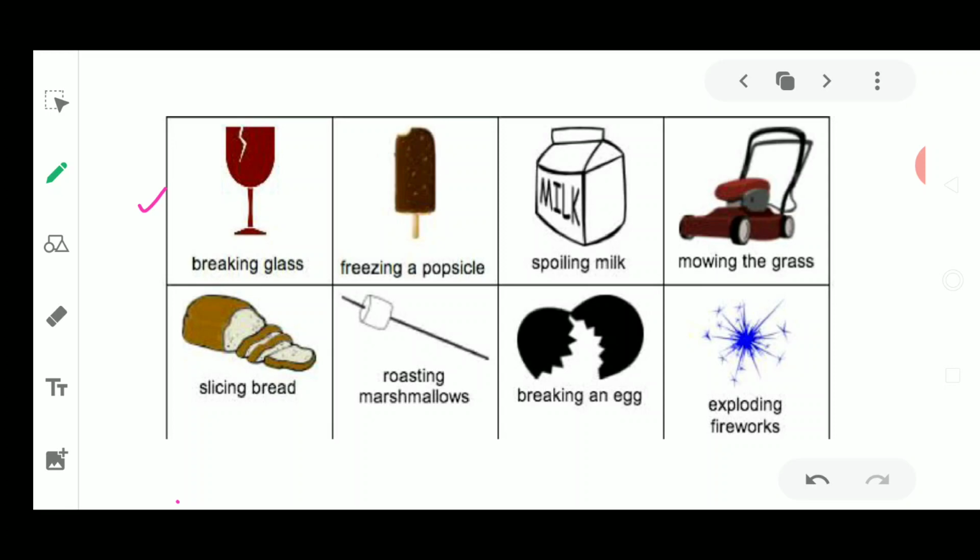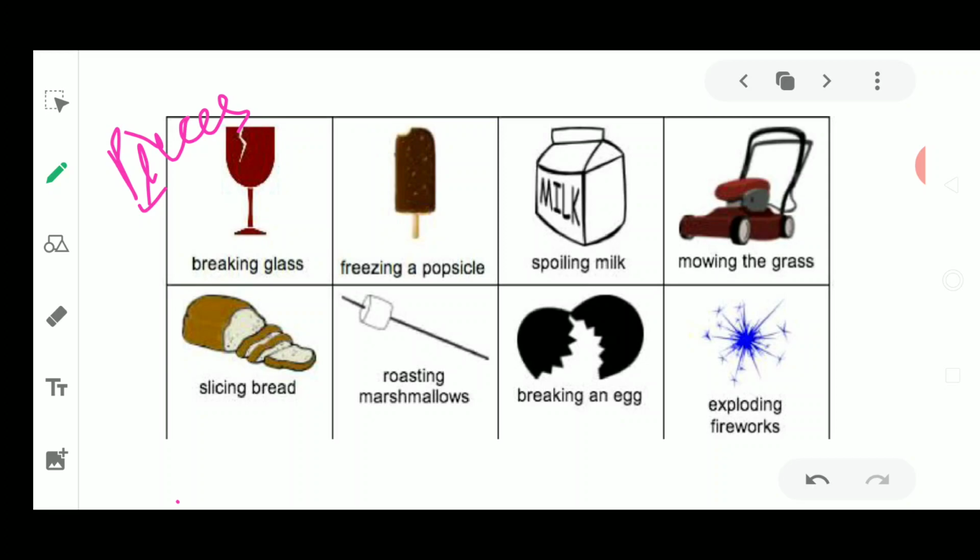After breaking, it is converted into small pieces. Once it has been converted into small pieces, it means it has changed. This type of change is an irreversible change. You cannot join those pieces of glass and put it back to its original position. So this is a type of irreversible change, but still it is a type of change.